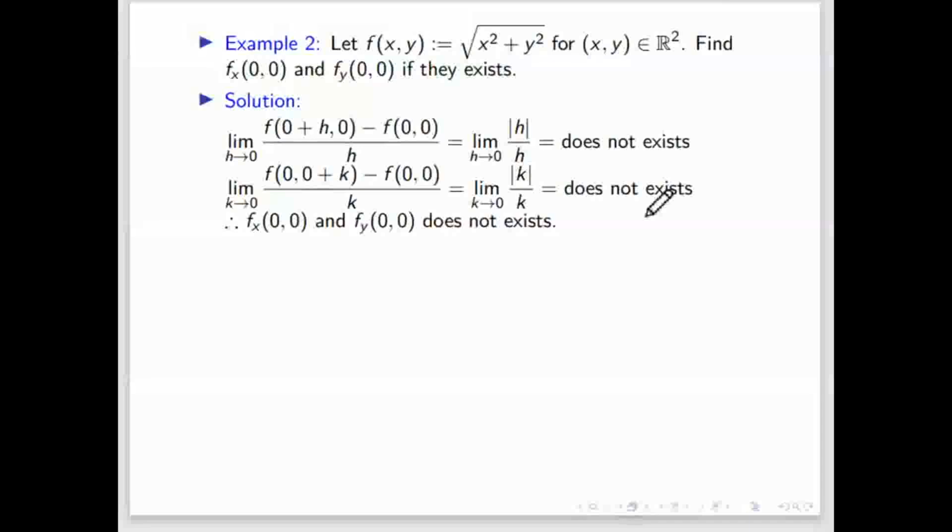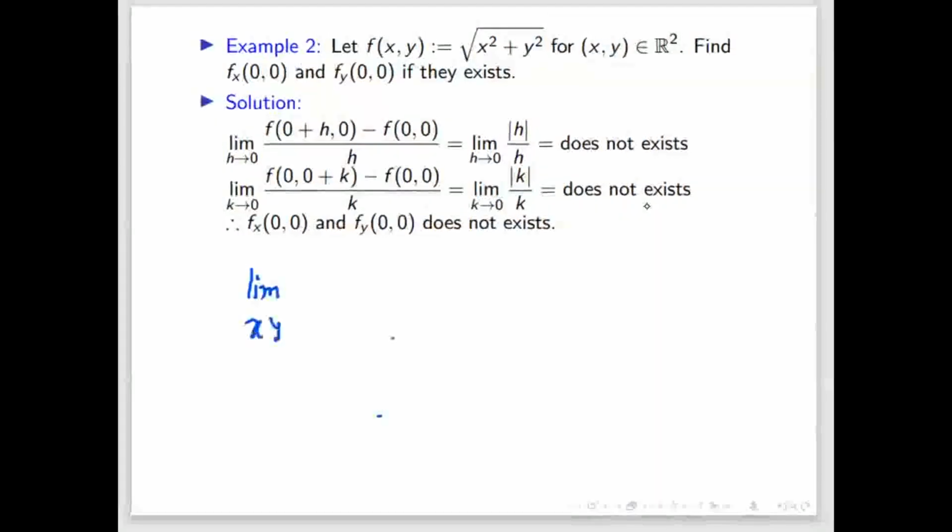Now some extra one I want to ask: is this function continuous or not? Just now we have seen continuity in two variables. For continuity we have to show that the limit as x comma y goes to 0 comma 0 of f of x comma y should be equal to f of 0 comma 0. If this condition holds, then we'll say this function is continuous. So what is f of 0 comma 0?